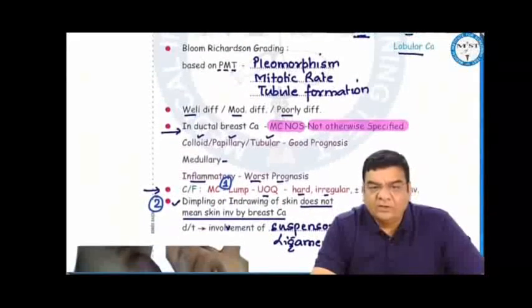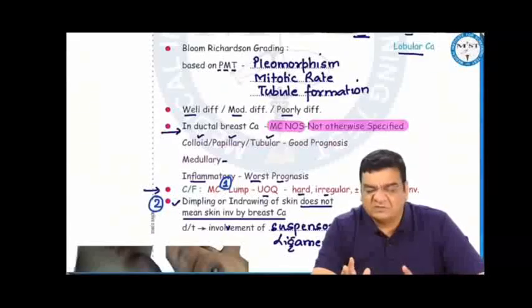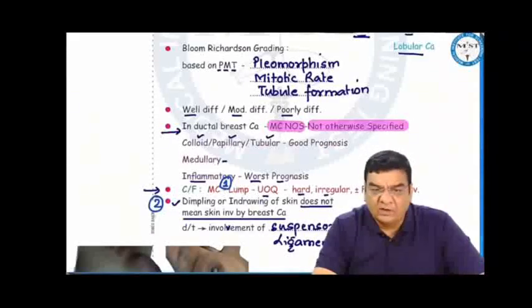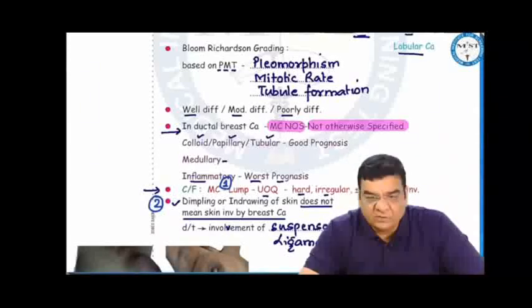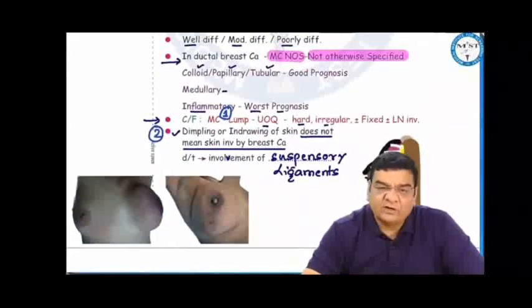Pathologically, we can do a Bloom-Richardson grading, which is based on pleomorphism, mitotic rate, and tubule formation. Based on this, we can classify whether the cancer is well differentiated, moderately differentiated, or poorly differentiated. Well differentiated means where the cellular architecture is preserved, so they'll be less aggressive, and poorly differentiated means there will be huge amount of mitosis and pleomorphism, so the prognosis of poorly differentiated cancers will be poor. Ductal breast cancers, most commonly they are not otherwise specified, NOS. However, colloid, papillary, and tubular type of ductal cancers have got a better prognosis. Medullary type can also be there, and inflammatory type of ductal breast cancer has the worst prognosis.